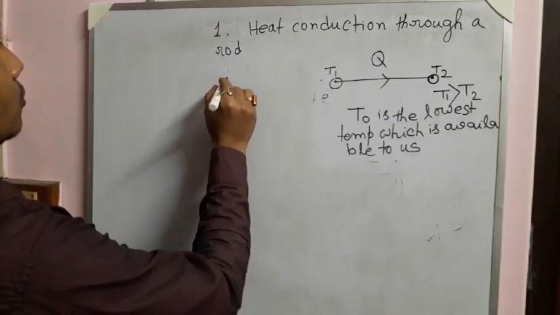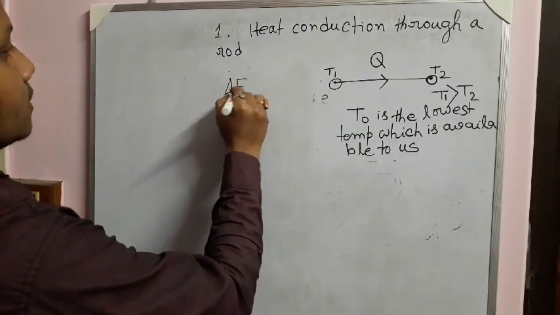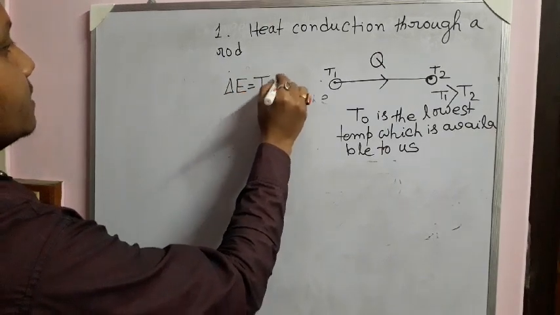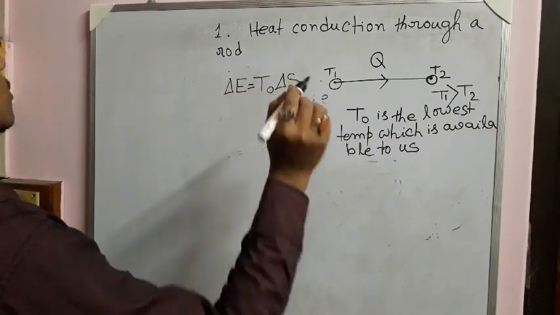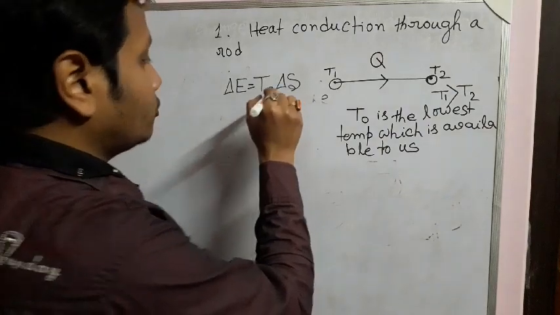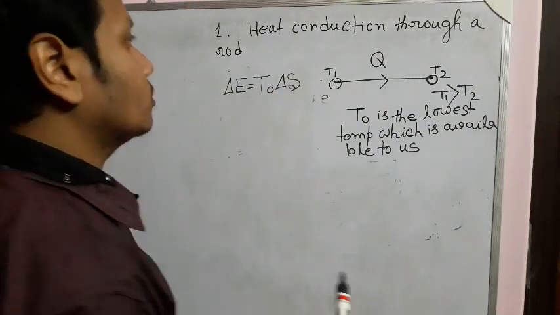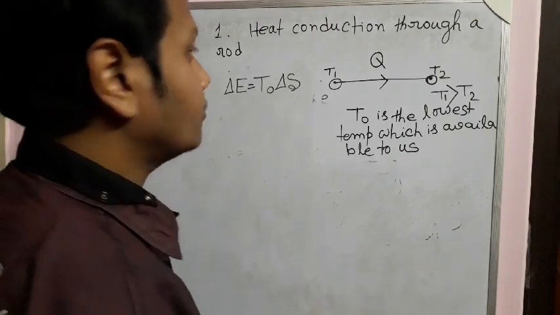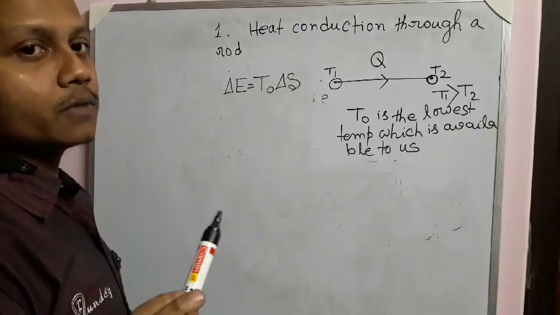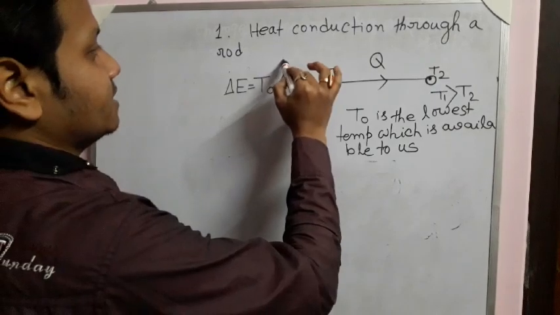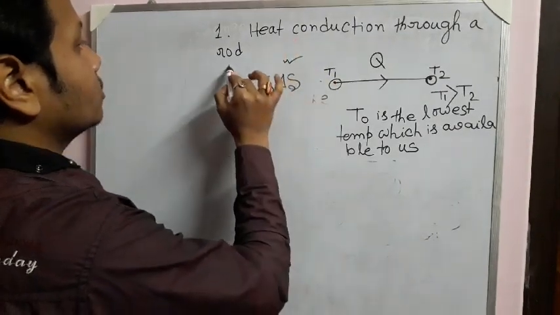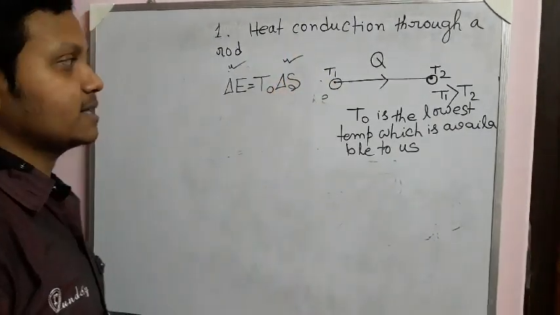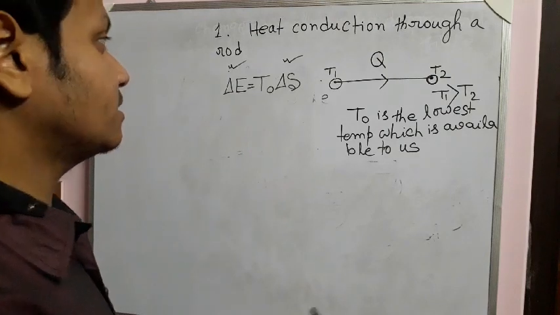We see that the amount of energy unavailable for work is T0 times the increase in entropy of the universe. We already said that all natural processes occurring in nature are irreversible, so the entropy of the universe is increasing. That means this term increases, as a result delta E increases, that means unavailable energy increases.